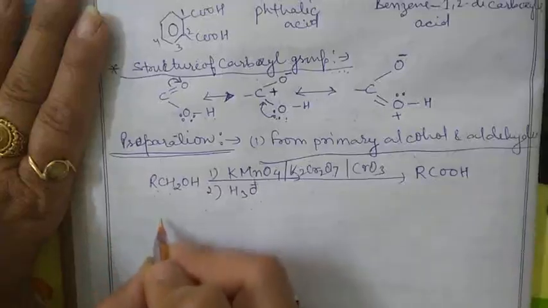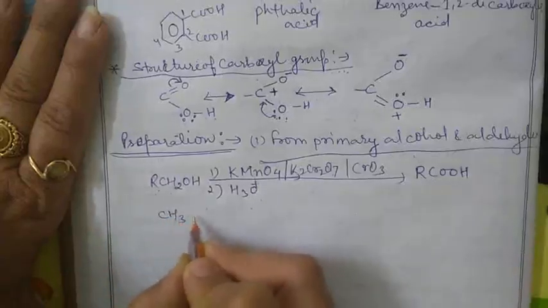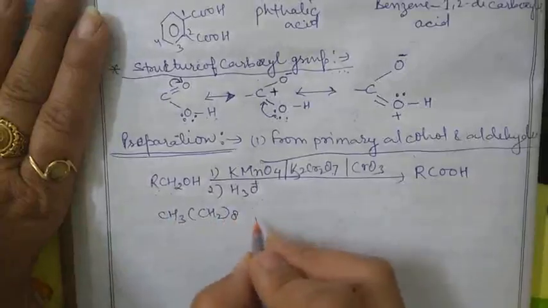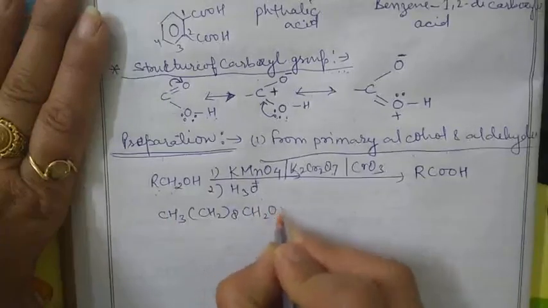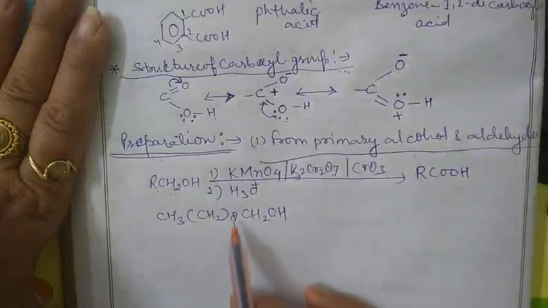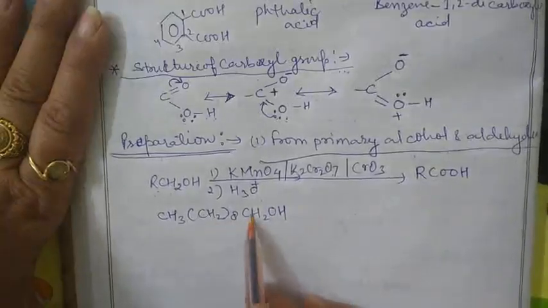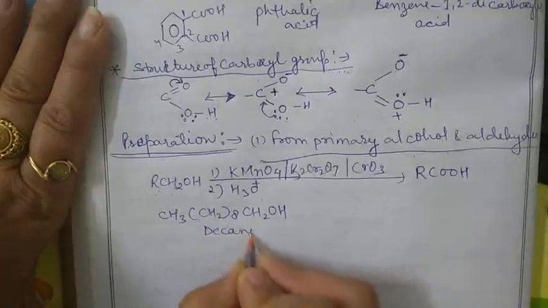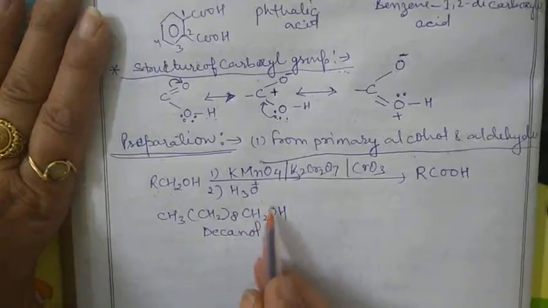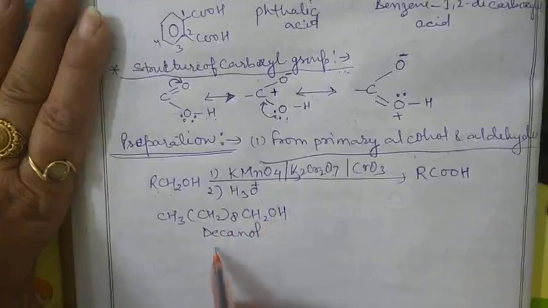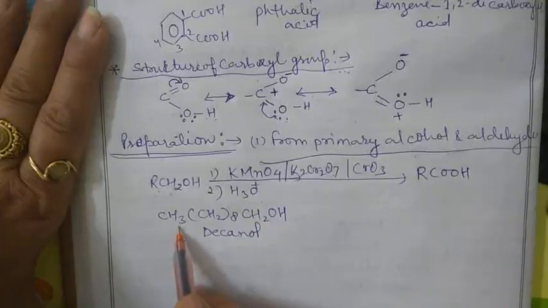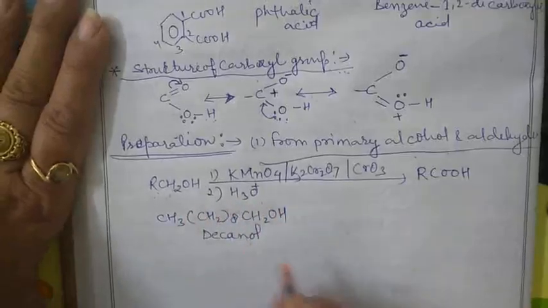Clear? Let's take another example. For example, we have CH3, CH2 whole 8, and CH2OH. Okay. So 8 carbon atoms are there, then 9 and 10. So what is its name? Decanol. It is an alcohol because the OH group is attached. Clear? It is a primary alcohol because only one alkyl group is present here. That's why it is a primary alcohol.